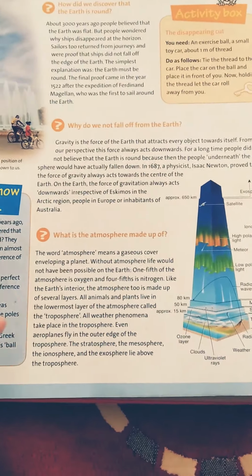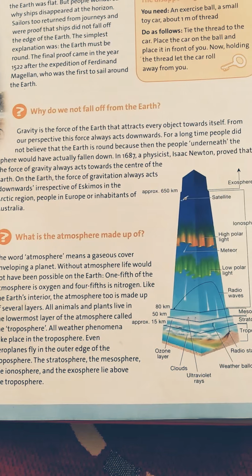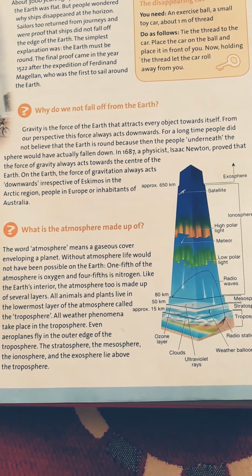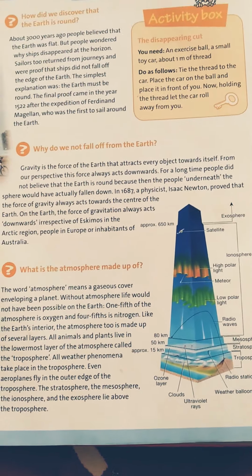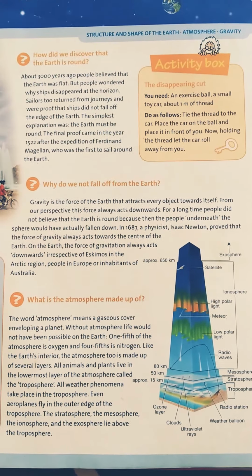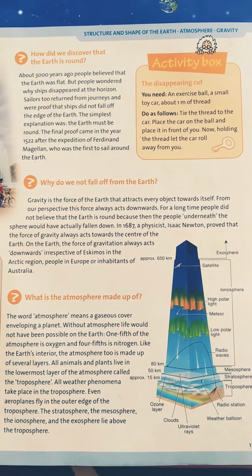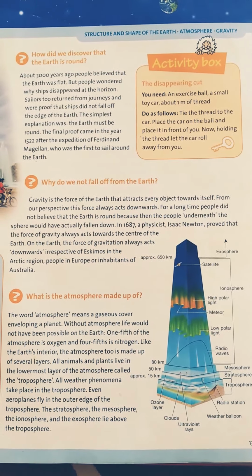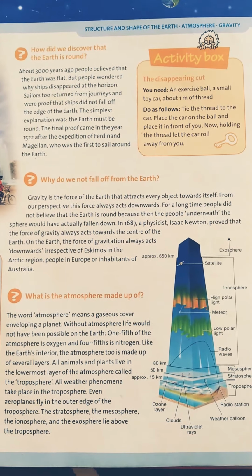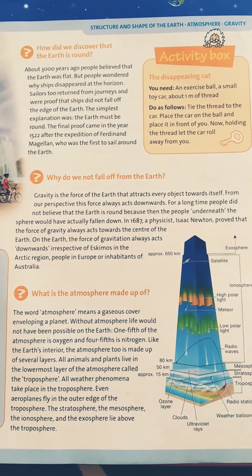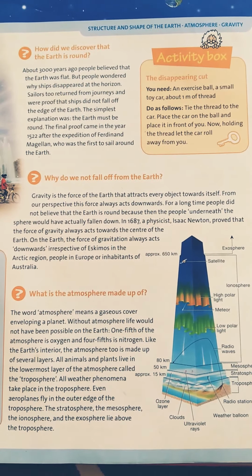Now the next question is, why do we not fall off from the earth? So the answer to this is, gravity is the force of the earth that attracts every object towards itself. From our perspective, this force always acts downwards. For a long time, people did not believe that the earth is round, because then the people underneath the sphere would have actually fallen down.